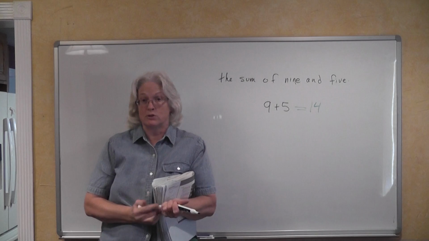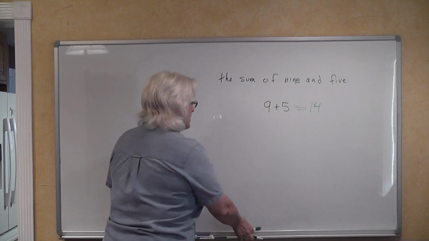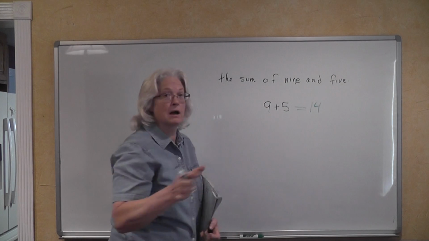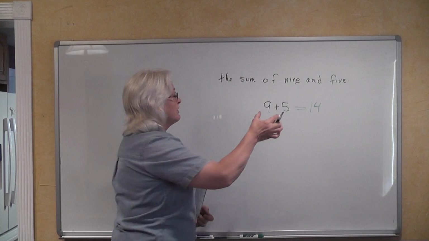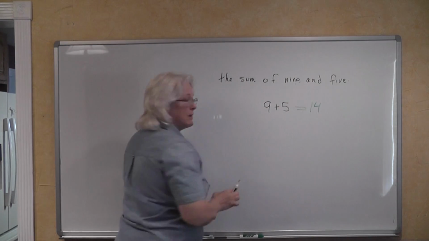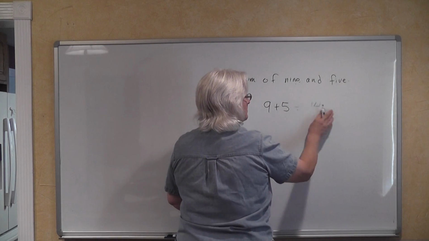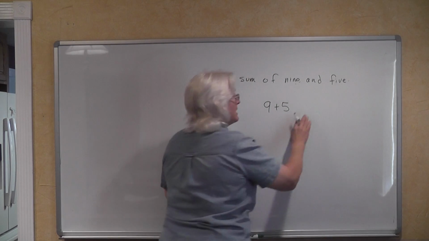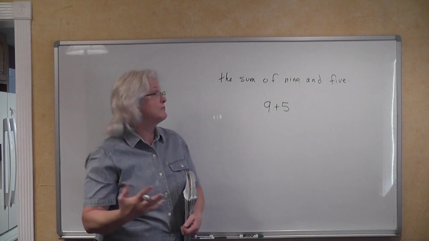And while, of course, it's true, 9 plus 5 is 14, this is not what we were talking about in this type of a problem, because we're learning how to translate English words into mathematical symbols. And there's nothing up here that says equals 14, is there? All it says is the sum of 9 and 5.